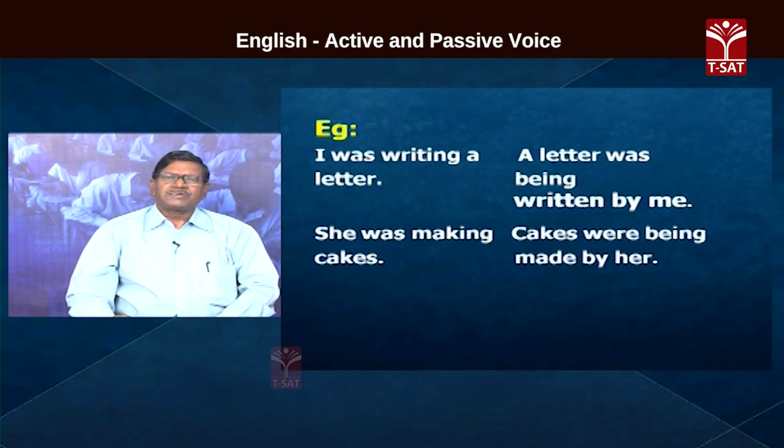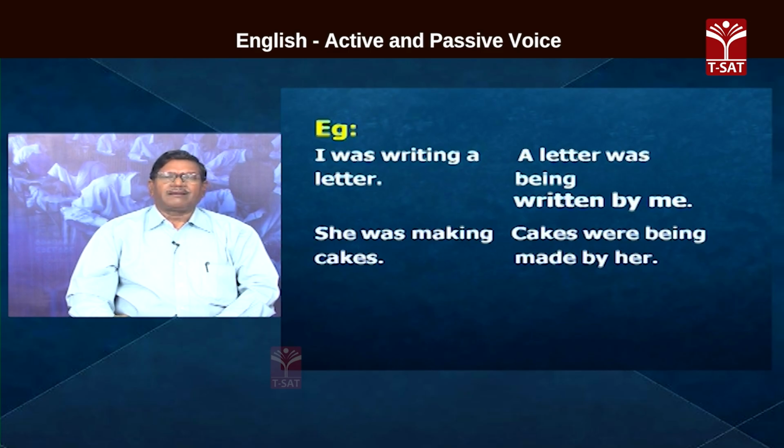See, I was writing a letter. A letter is singular. Therefore, a letter was being written by me. అదే letters అయితే letters were being written by me. See, in the second sentence, we have plural object. That plural object becomes plural subject in passive voice.